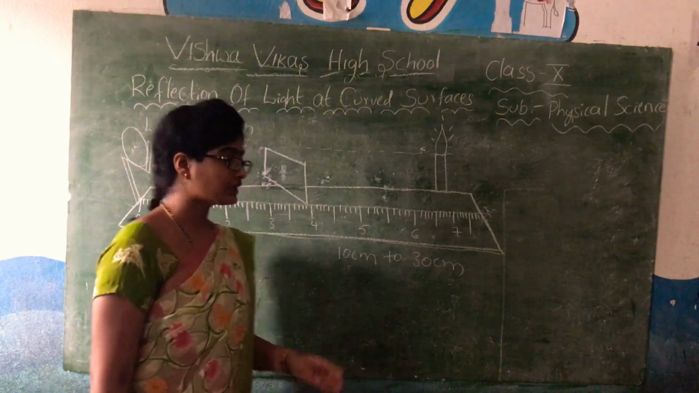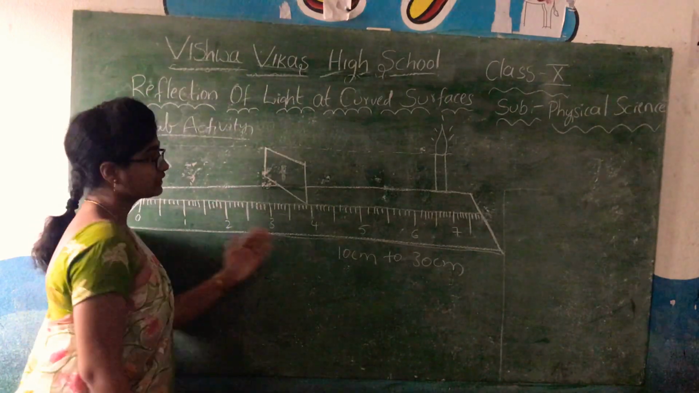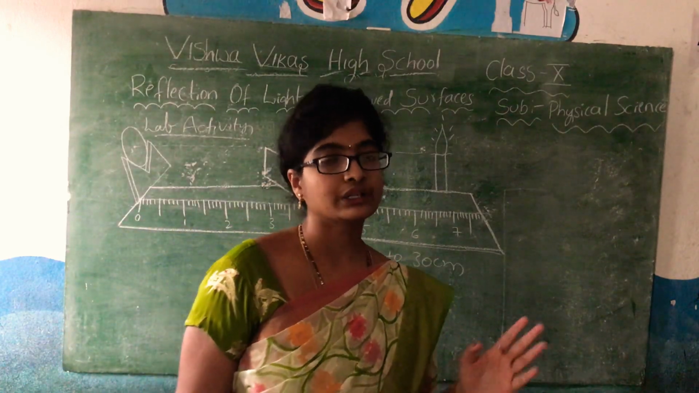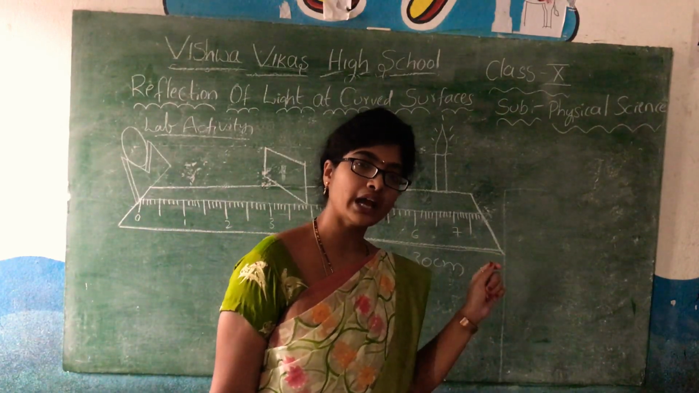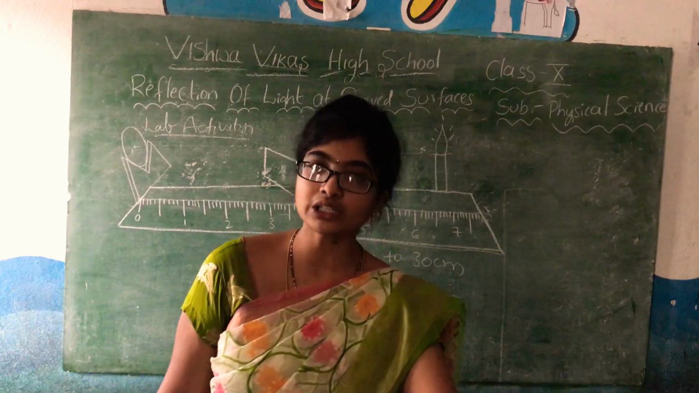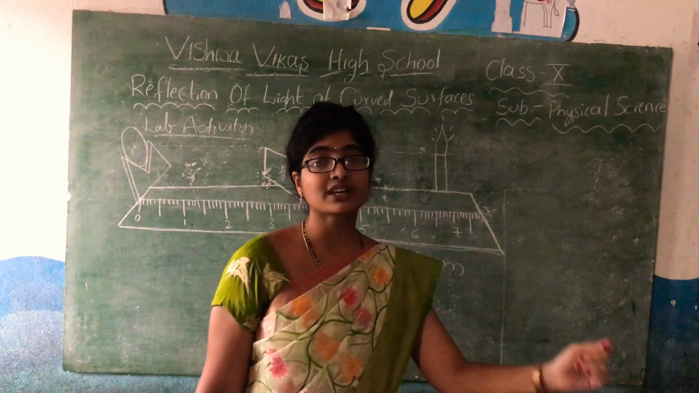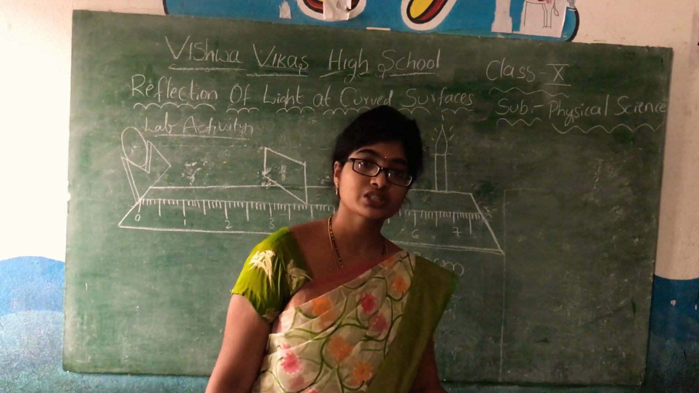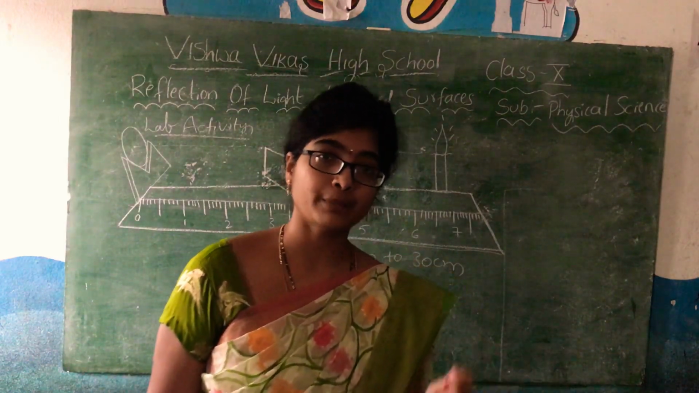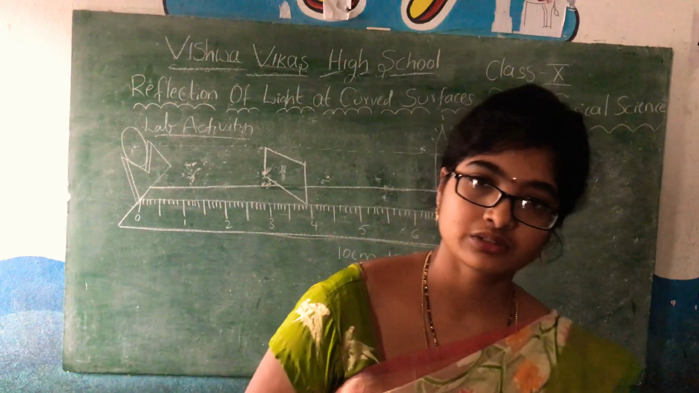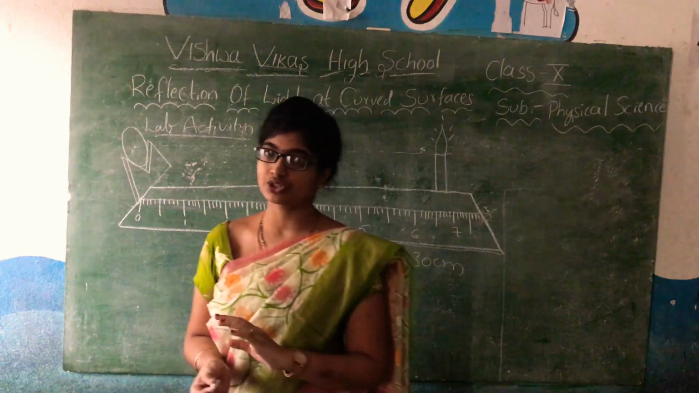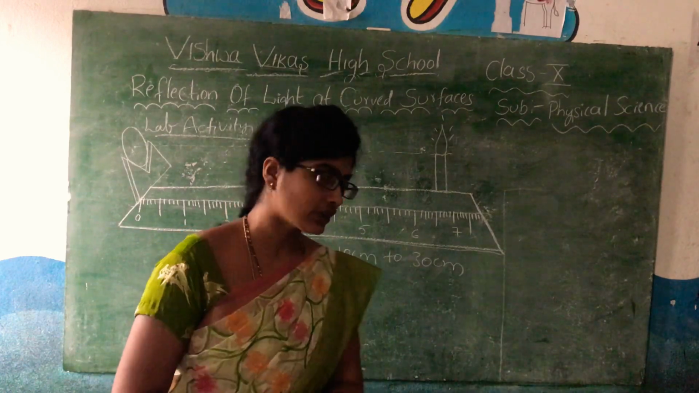Suppose the candle is at a distance of 10 centimeters from the mirror. Then we have to move the paper to different positions and see where the image is forming, and at which distance the image is forming very bright. At which position and how it is forming, all those we are going to study.